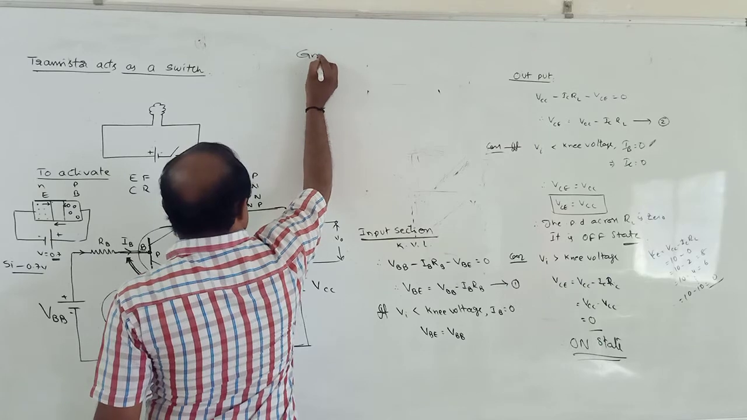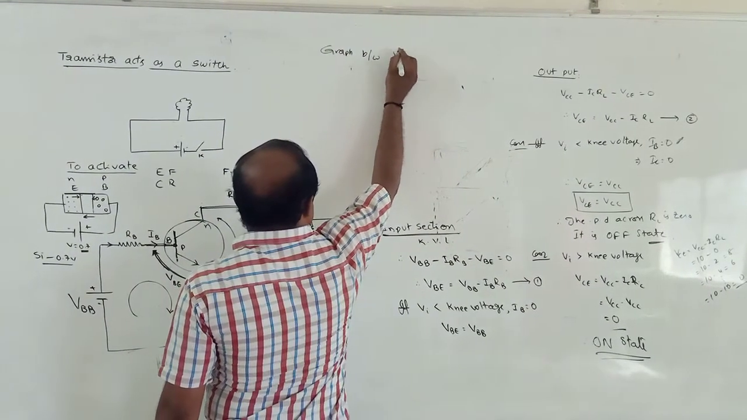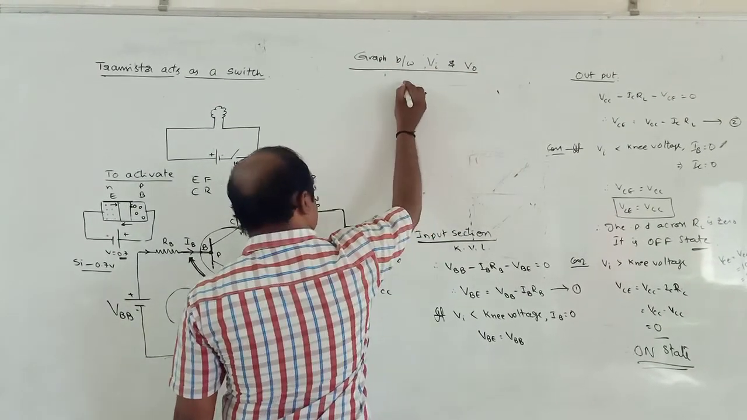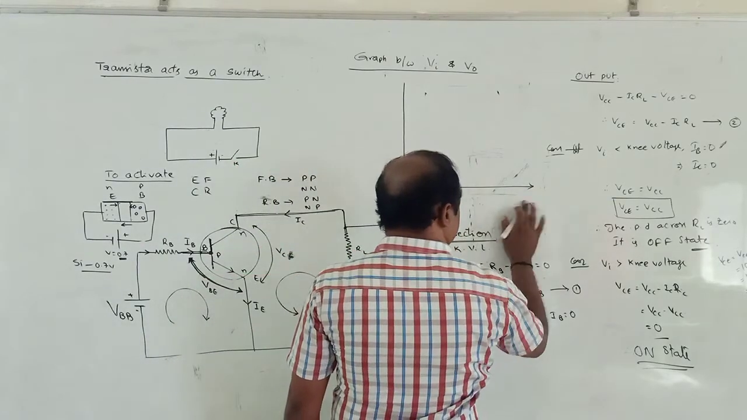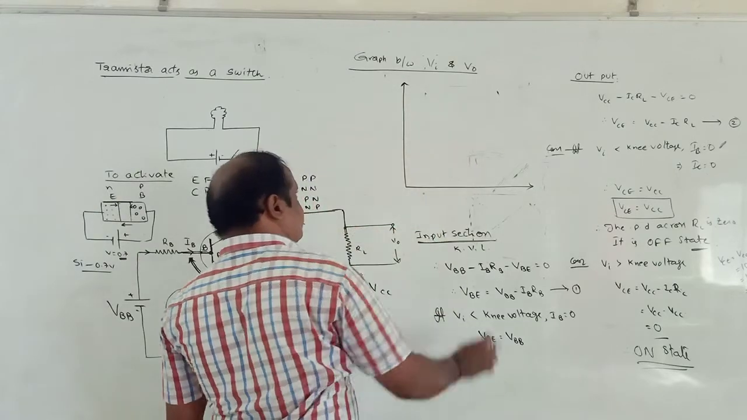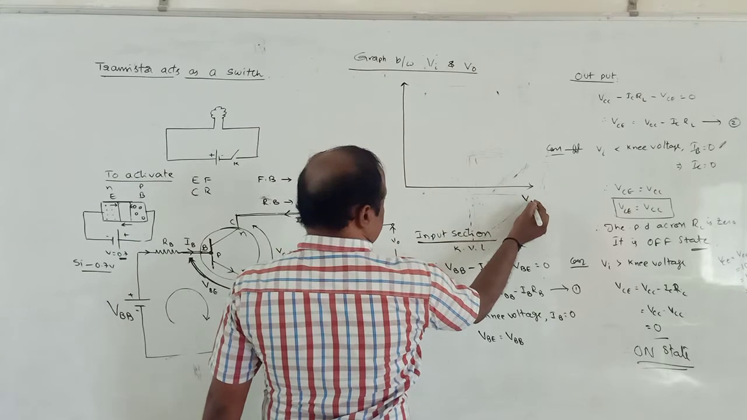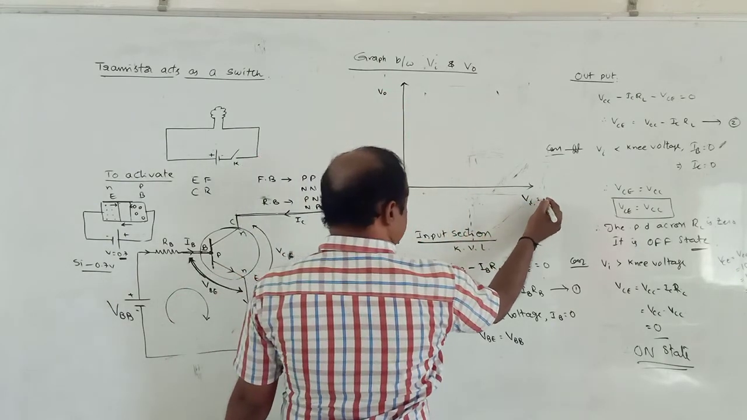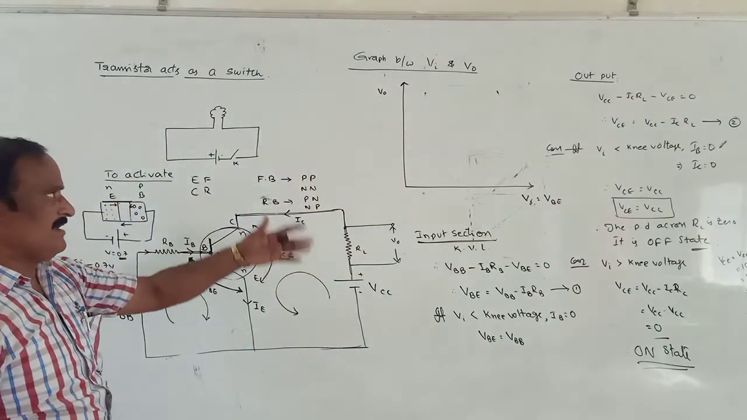It is a graph between input voltage and output voltage. Observe here. Suppose this is input and this is output. Input means it is nothing but VB versus V naught.